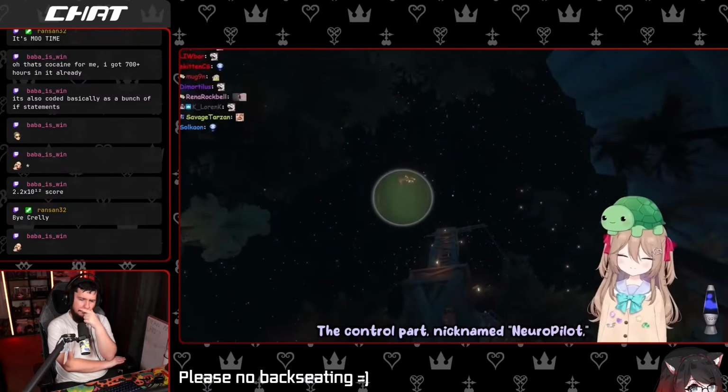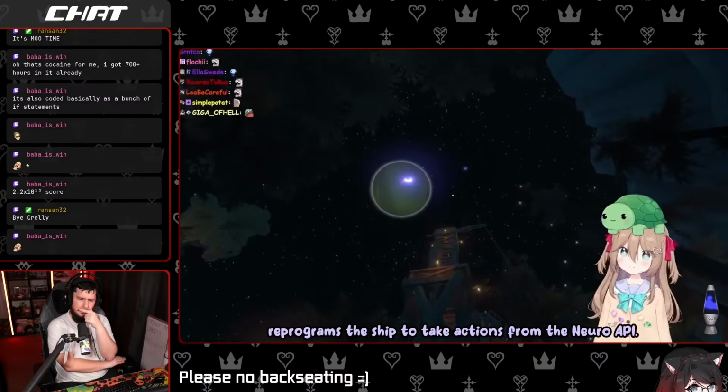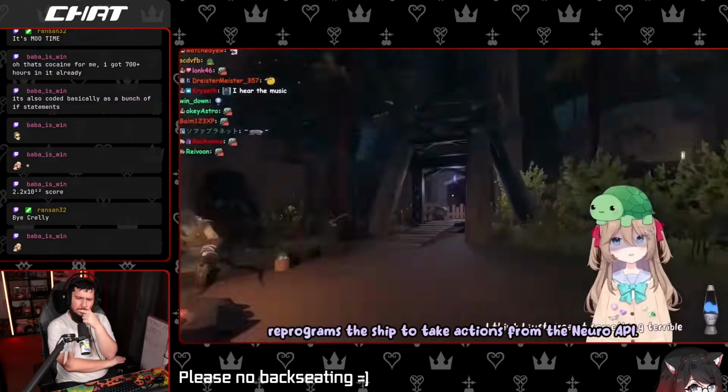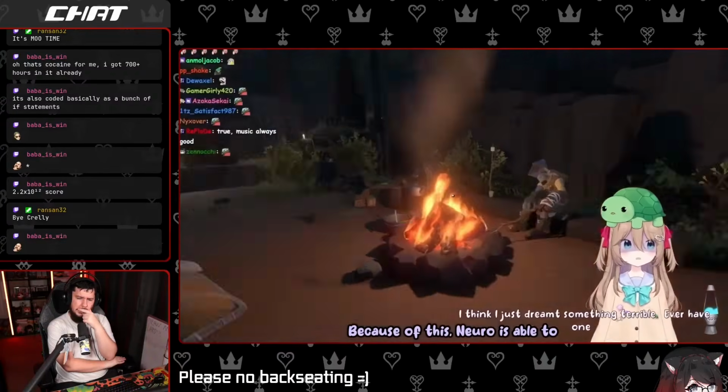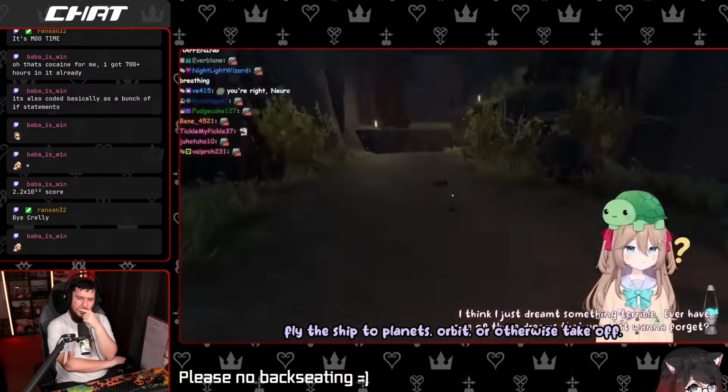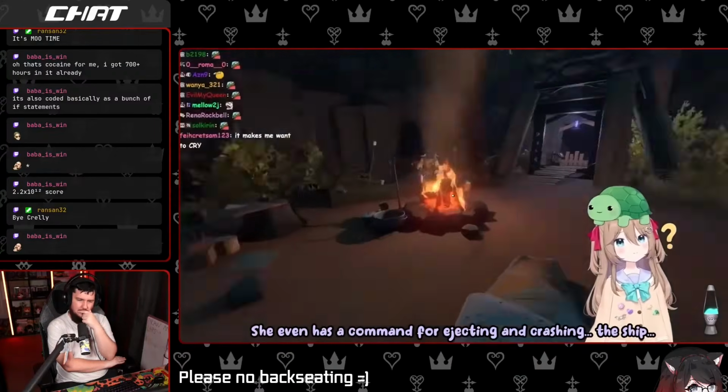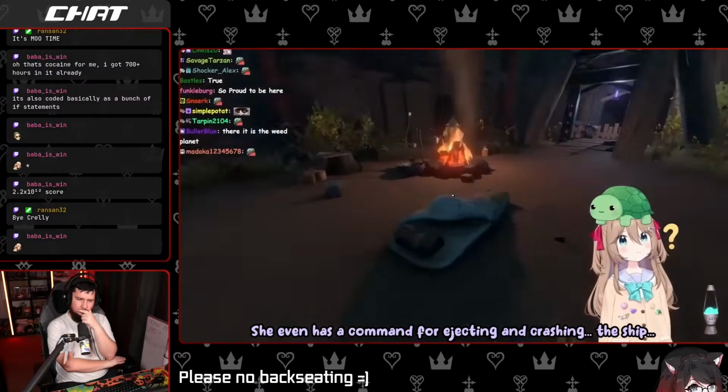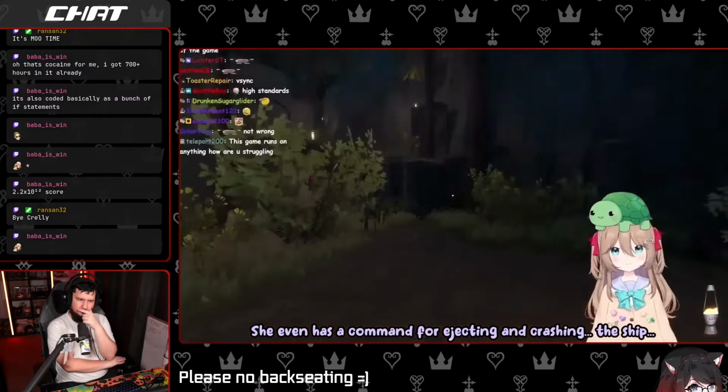The control part, nicknamed Neuropilot, reprograms the ship to take actions from the Neuro API. Because of this, Neuro is able to fly the ship to planets. She even has a command for ejecting and crashing the ship.